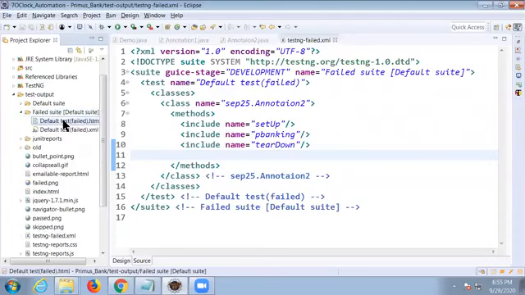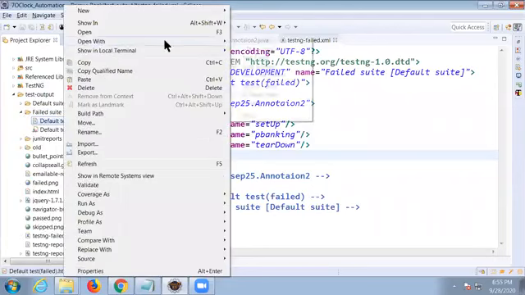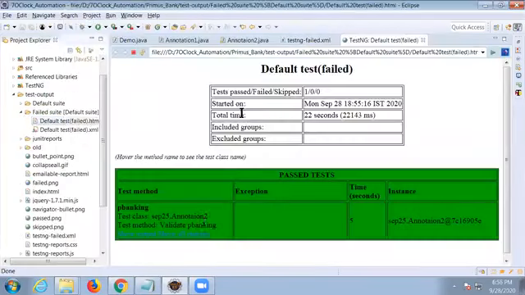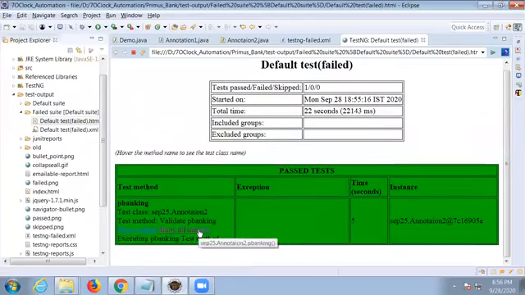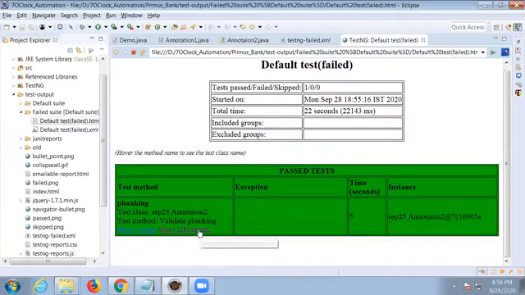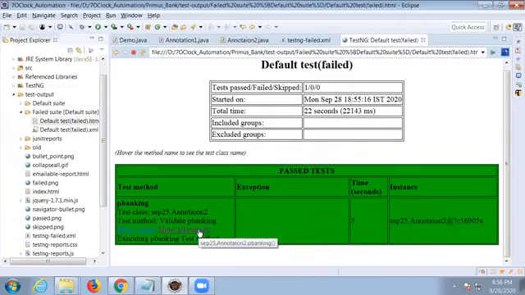Open this default test. It generates its own folder again. Open with web browser. It shows your test cases. Pass. Okay. It says your test case is passed now. So only that particular test case got executed. No groups included, and no exclude groups also included here, right? Accordingly, it will execute that particular test case only.